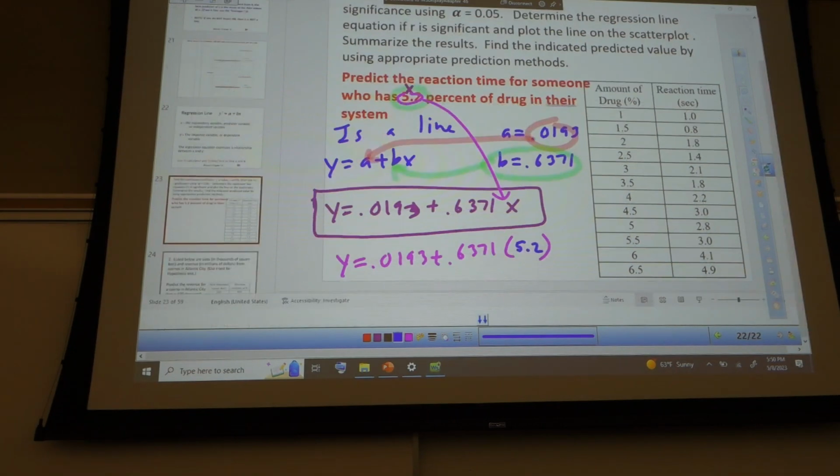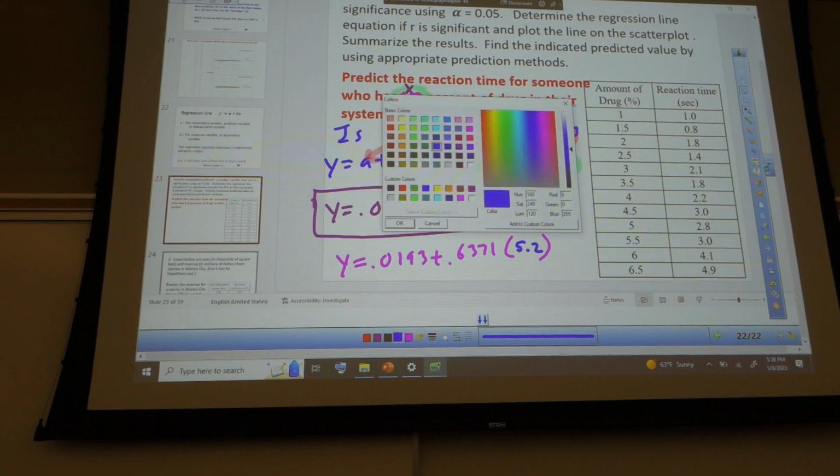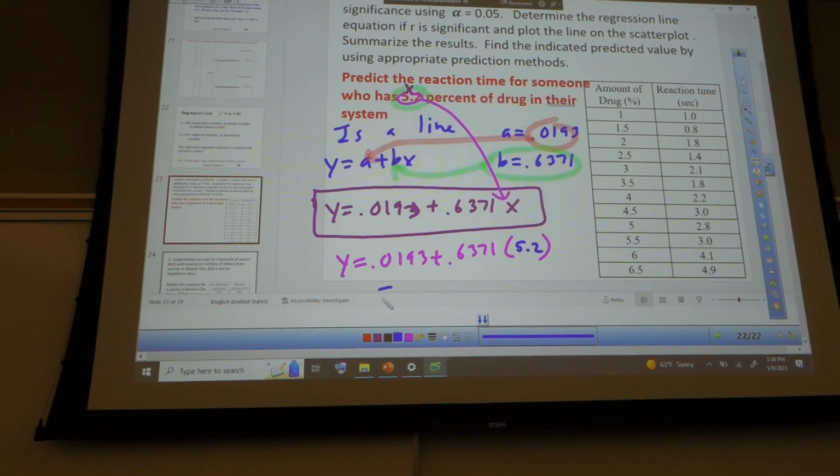And then what did you get for your answer? 3.33. Good, everybody on board? And then you should label that one. Is it amount of drug or is it reaction time? Yeah, that's reaction, so it should be seconds. Everybody got that? Label it.